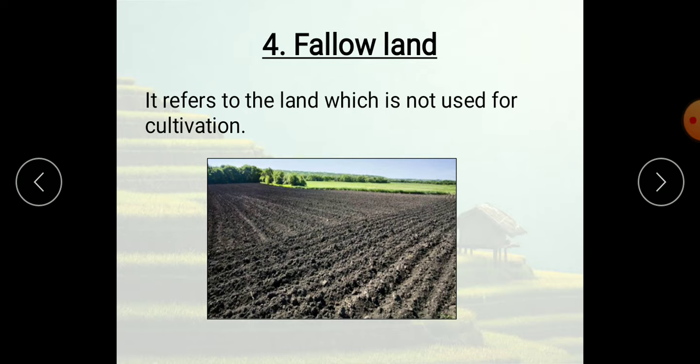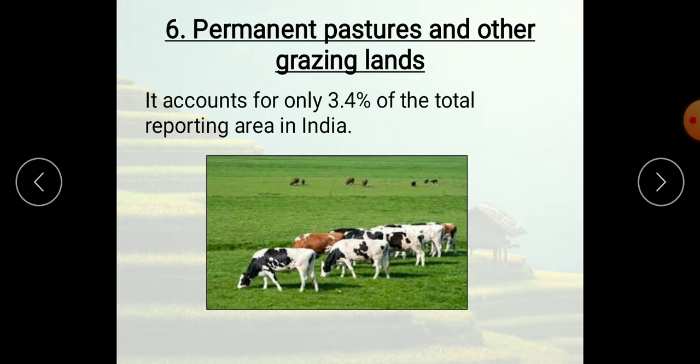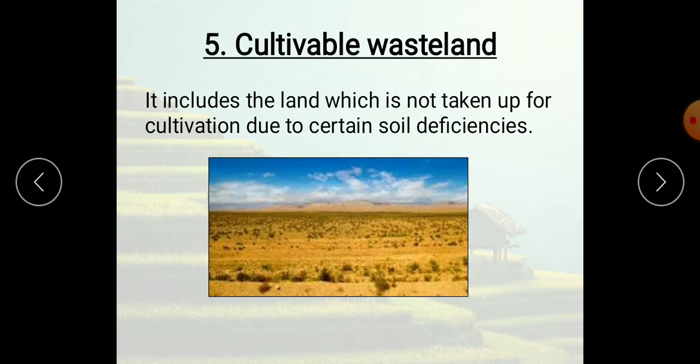Now, Uttar Pradesh is the largest producer of sugar cane in India. India is the second largest producer of sugar cane in the world. First is Cuba, below North America.